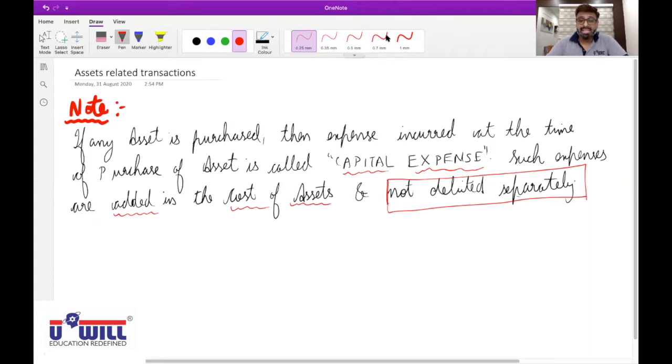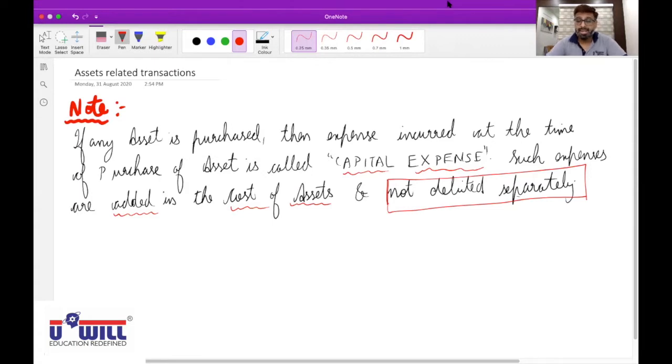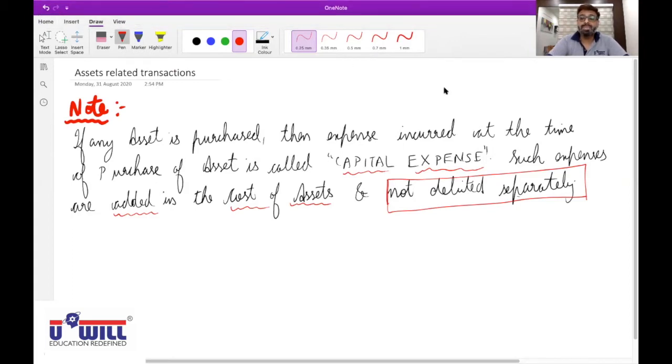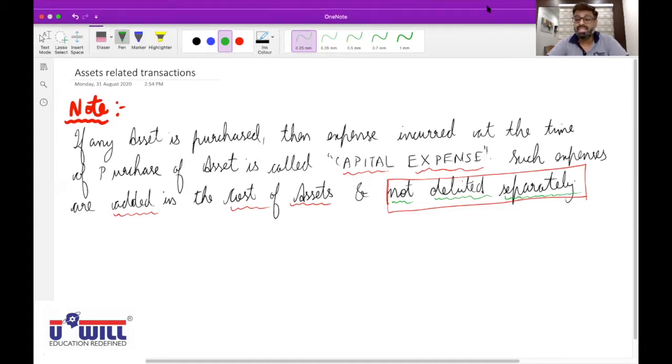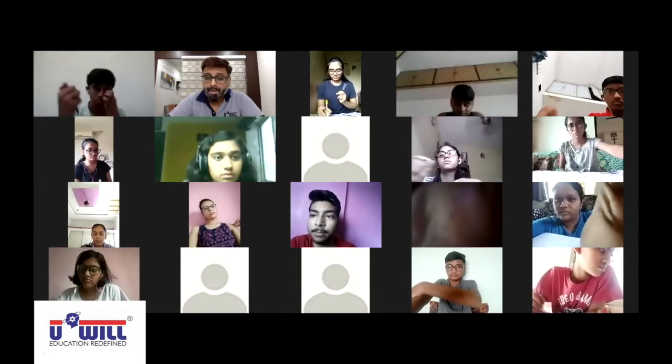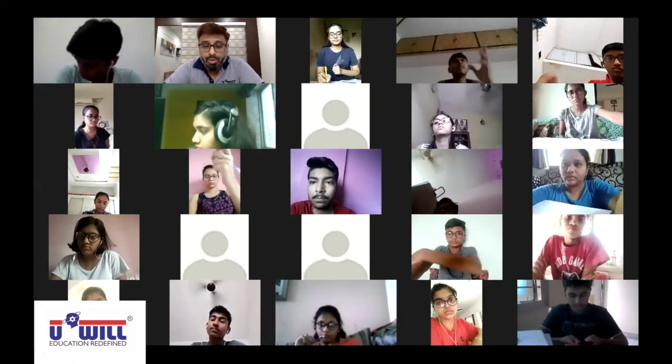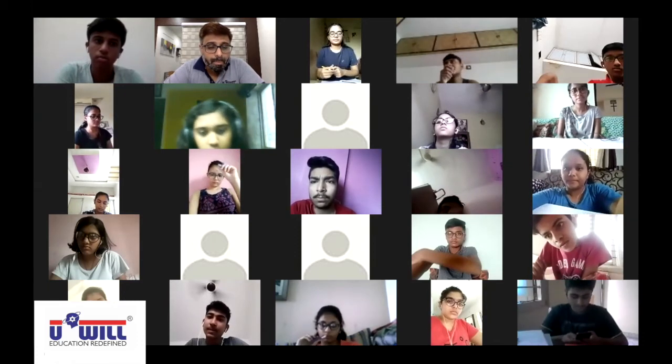The 70,000 that you incur for accessories, you will add it in the cost of the bike. You will not debit it separately by the rule. Accessories is an expense, debit all expenses and losses, accessories account debit 70,000 is wrong. You will directly write bike account debit with 7,70,000. Did you understand this? Yes, sir. Such expenses are not to be recorded separately. Therefore, I have mentioned that they are not debited separately by the rule nominal expense, debit all expenses and losses. Got it?